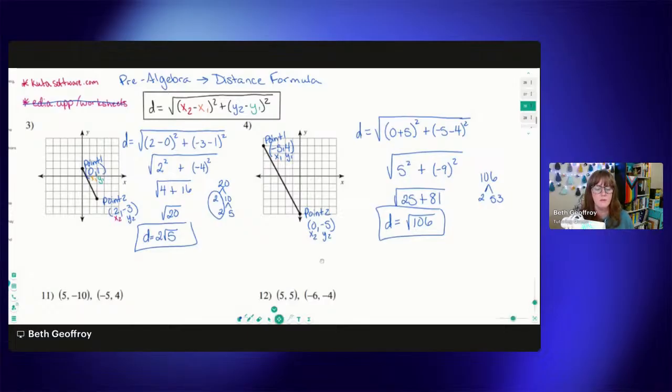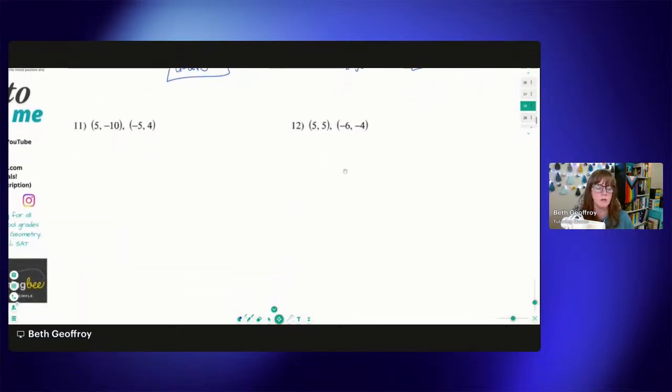And then down here, I'm not going to go through it because I don't want this one to be too long, but I would call this point 1 and point 2. This would be x1, y1, and x2, y2. Then we would sub each of those numbers into our distance formula and figure out the distance. We just don't have a graph for these last two problems on this page.